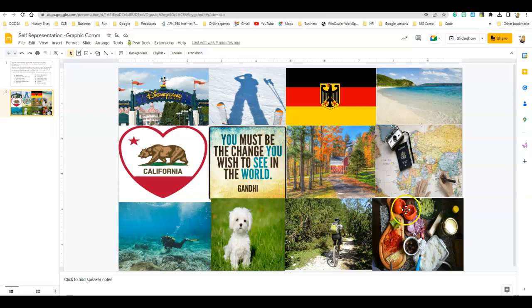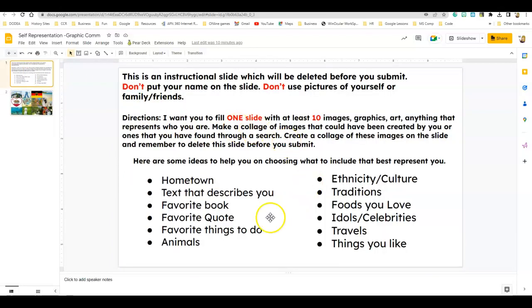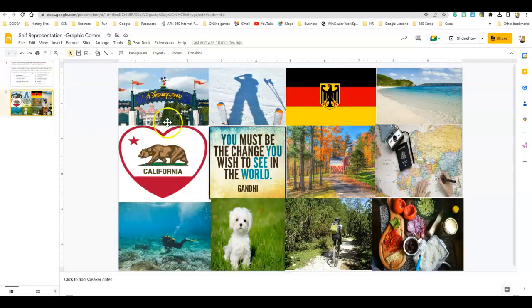So as you can see, I have more than 10 images here. This represents me. You're going to do the same thing. When you turn this in, you'll be deleting these directions. So when I open this up, all I'm going to see is this, which represents you.